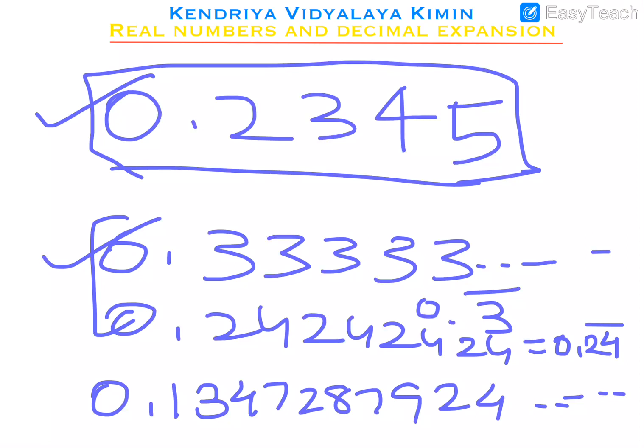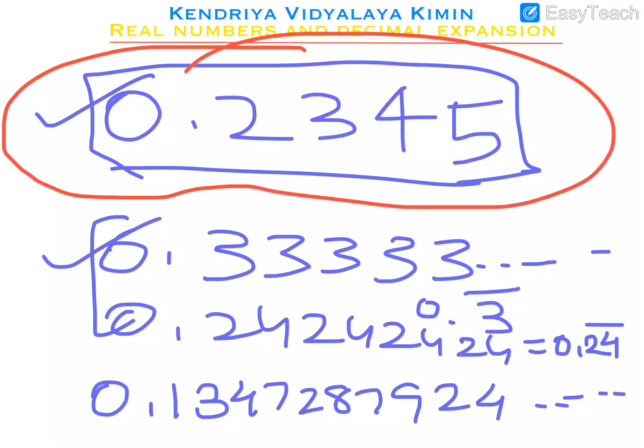Now if you observe, here is the first category where the decimal will end, maybe after 1 place or 2 places or 3 places or 5 places. Sometimes when a fraction is written as a decimal, it will end. The other cases are where the decimals are not ending.